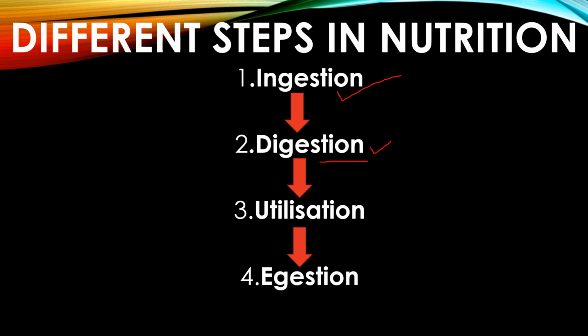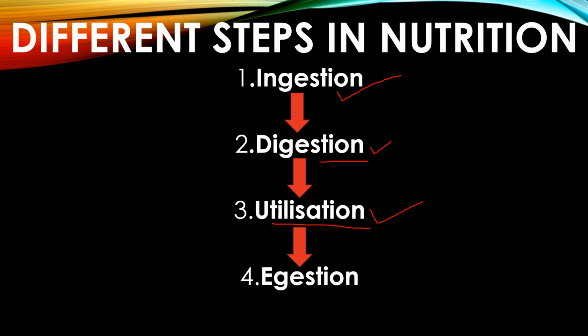The third step of nutrition is utilization of food. The digested nutrients are taken to different parts of the body through blood. The cells in the body then absorb these digested food molecules, which are used for producing energy and growth.